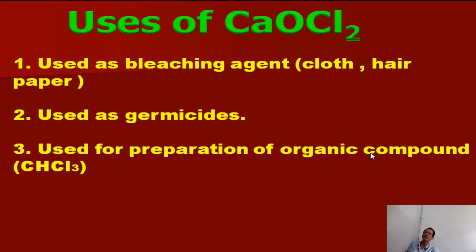It is used for the preparation of organic compounds. Different organic compounds can be prepared from bleaching powder. For example, chloroform, CHCl3, is an example. Just check the reaction.